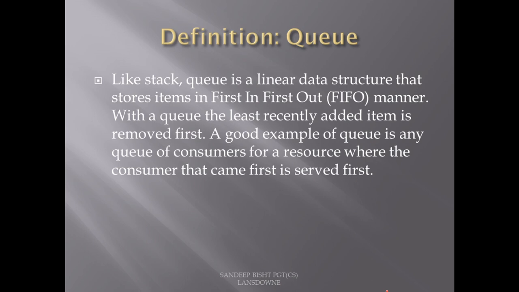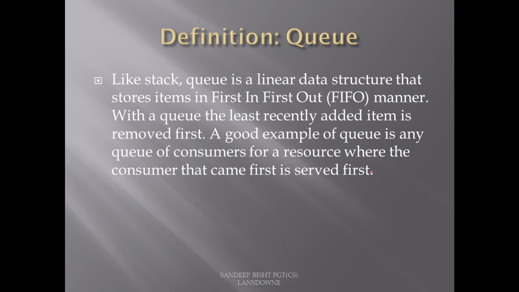Now the definition of a queue. Like a stack, a queue is a linear data structure that stores items in first in first out, FIFO, manner, as we have discussed. With a queue, the least recently added item is removed first. Yes, of course, the one who has come earlier will go first. So here is an example of a queue.